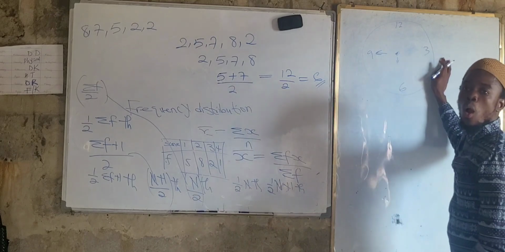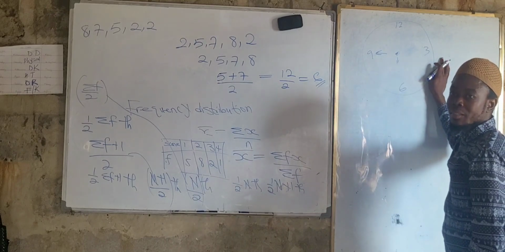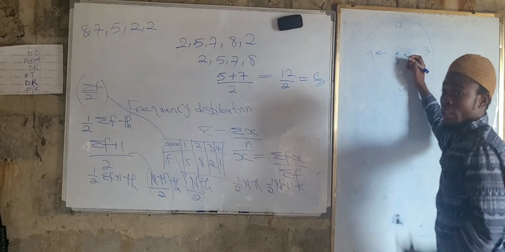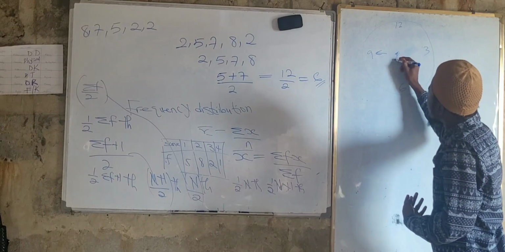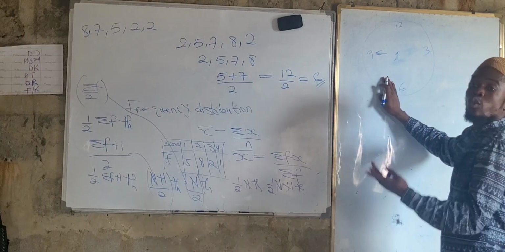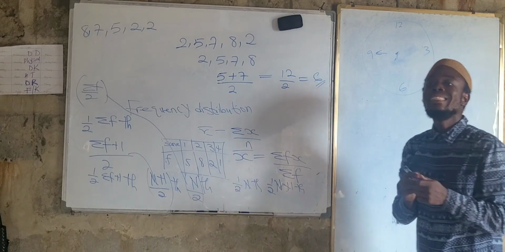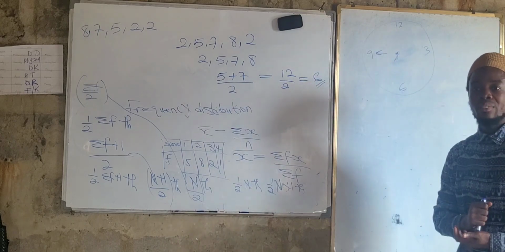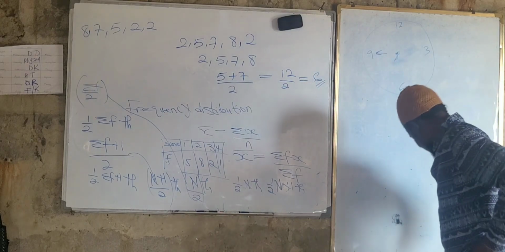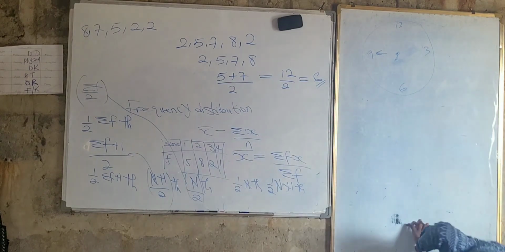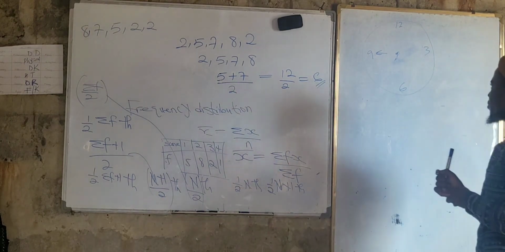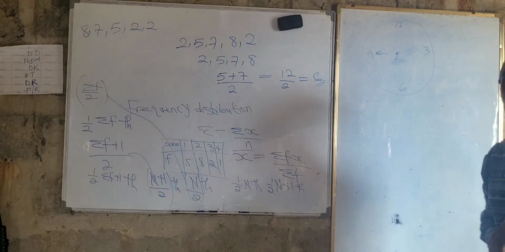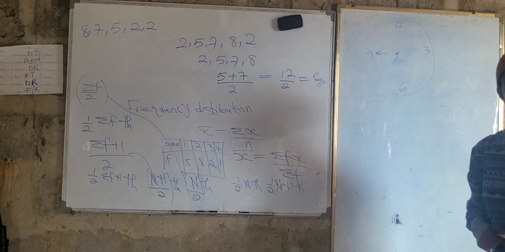Quarter to 6. But if this one is slightly pointed to this particular area, it's quarter to 7. That means the clock has been divided into 4 equal parts. Good. Now, quarter means dividing something into 4.